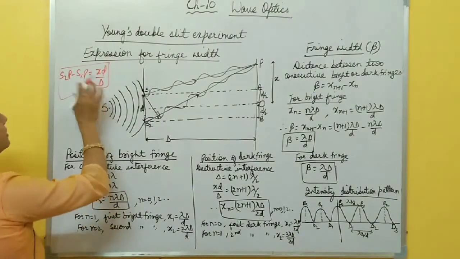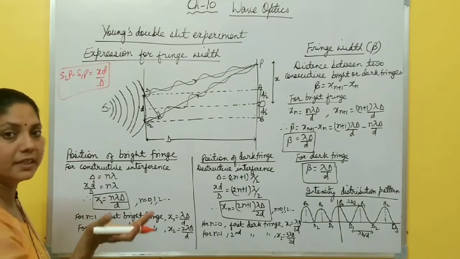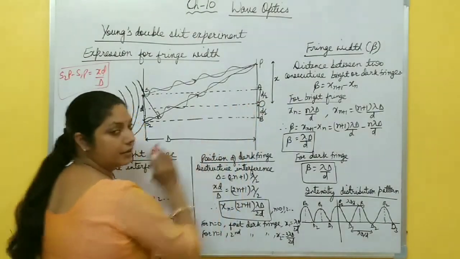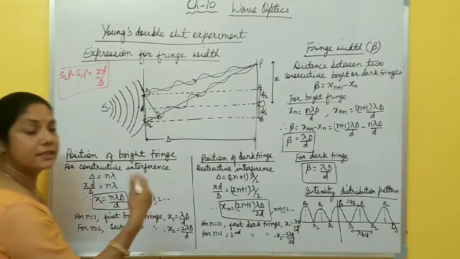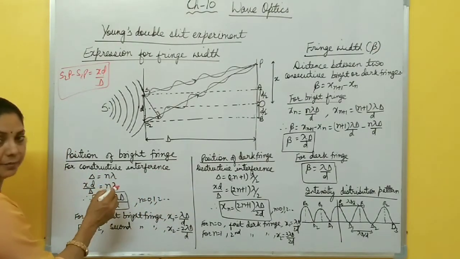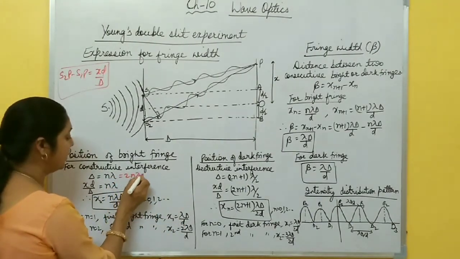Now when the path difference is this one, what is the position for maximum intensity? What is the position for minimum intensity from the center of the screen? So you know the position of the bright fringe, it means constructive interference, is what? Path difference must be equal to n lambda, or even multiple of lambda by 2. Remember this one?